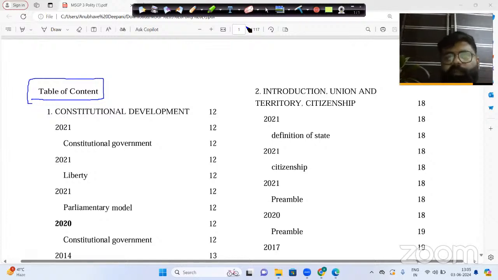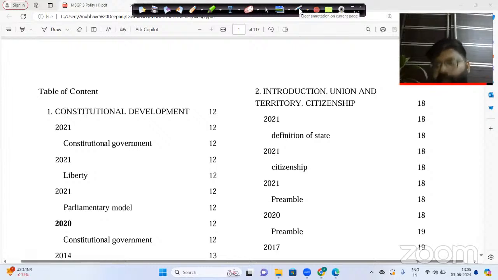Now here there is a table in front of you in which IAS Origin and the content team have categorized the PYQs of polity of the last 25 years. Here you can see the table of contents includes constitutional development, introduction to the Union, territories, and citizenship.